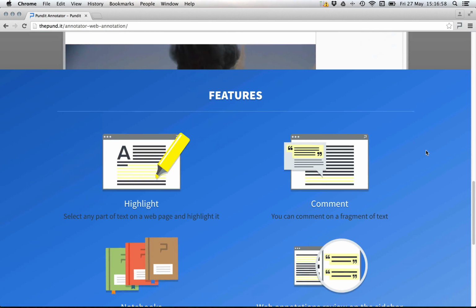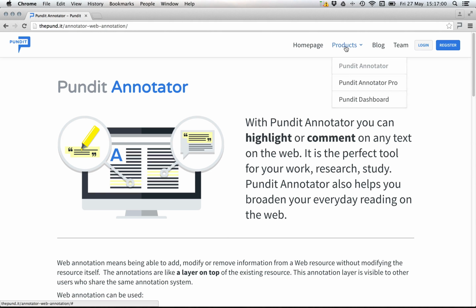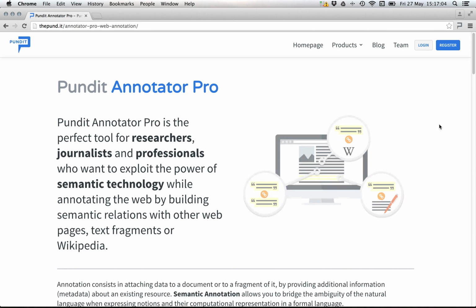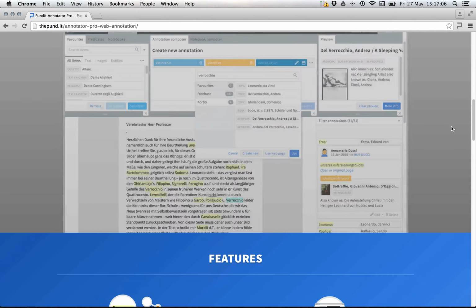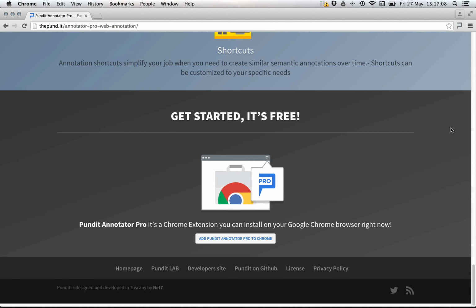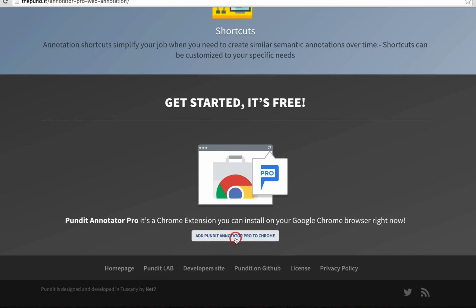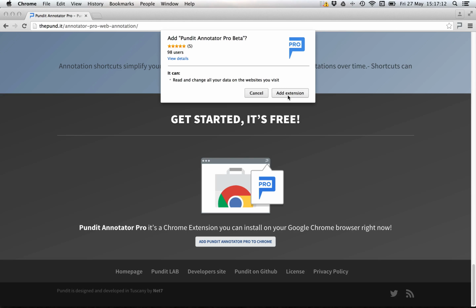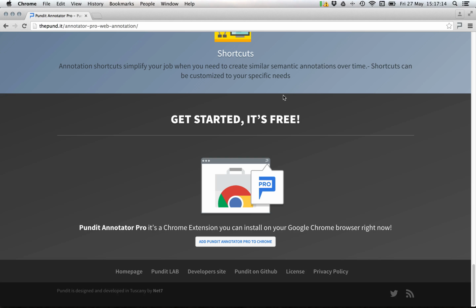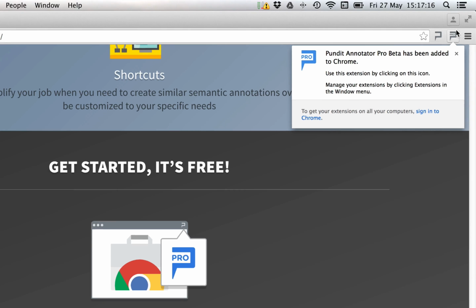You can install the Pundit Annotator Pro in the same way. Go to the Pundit Annotator Pro page on the site and scroll to the bottom. Click on Add Pundit Annotator Pro to Chrome, and then click on Add Extension. And again, you will see the Pundit Annotator Pro icon in the top bar of Google Chrome.